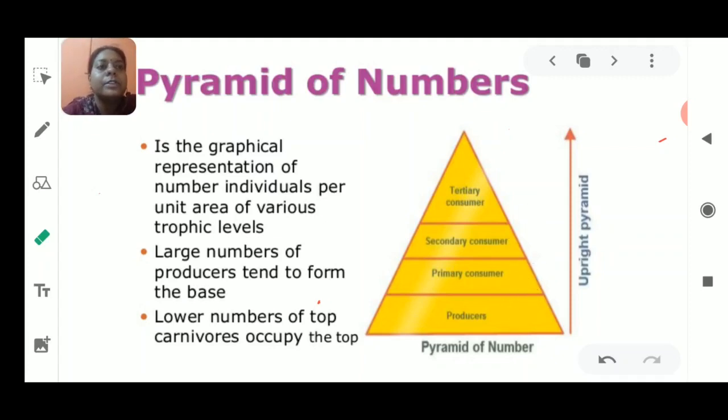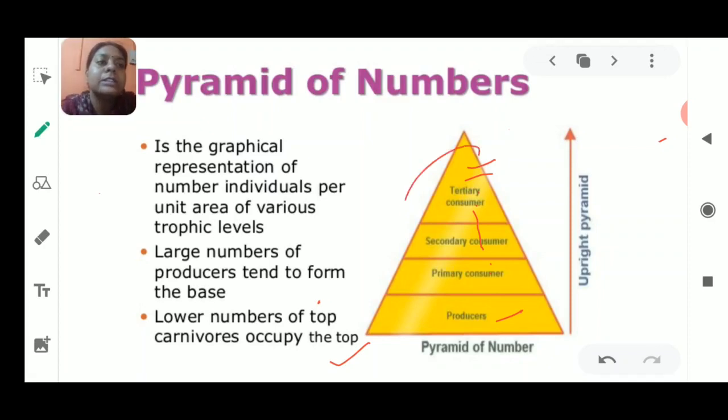Now I move on to the next slide. And yes, one more thing is that the lower the number of top carnivores, the more they occupy the top. It means the lowest number of individuals will be the tertiary consumers or top carnivores. So producers are largest in number, so they are at the base. Then as the number keeps on decreasing, the decreased number of individuals will be added just above one another, above the producers.